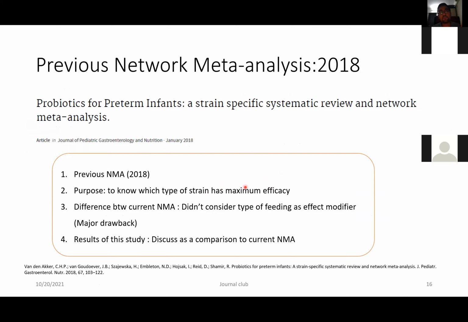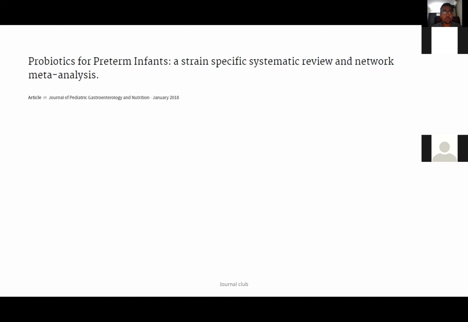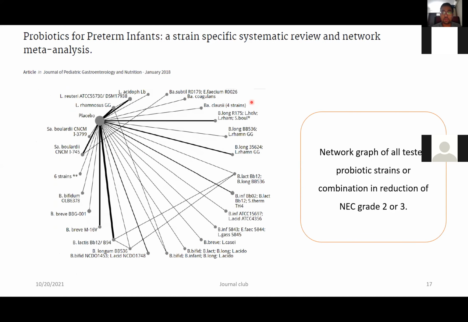But there also they had a drawback: they did not include the type of feeding as an effect modifier. That is why the results were good, but still they do not hold good, although their results have been used to establish the guidelines. So this was the network meta-analysis. We will get familiar with this network in the subsequent slides.